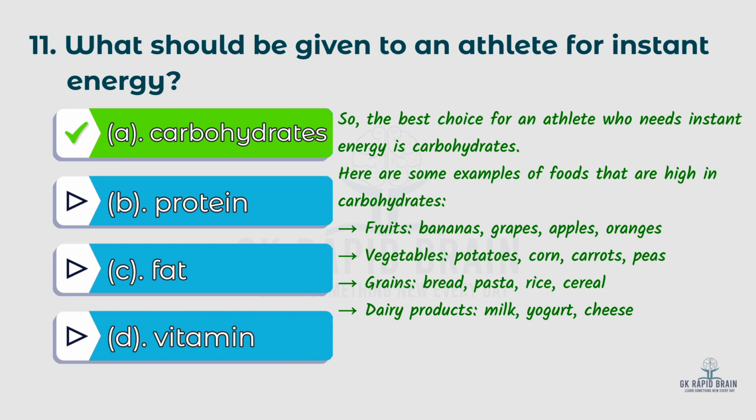Here are some examples of foods that are high in carbohydrates. In fruits: bananas, grapes, apples, oranges. In vegetables: potatoes, corn, carrot, peas. In grains: bread, pasta, rice, cereal. In dairy products: milk, yogurt, cheese.